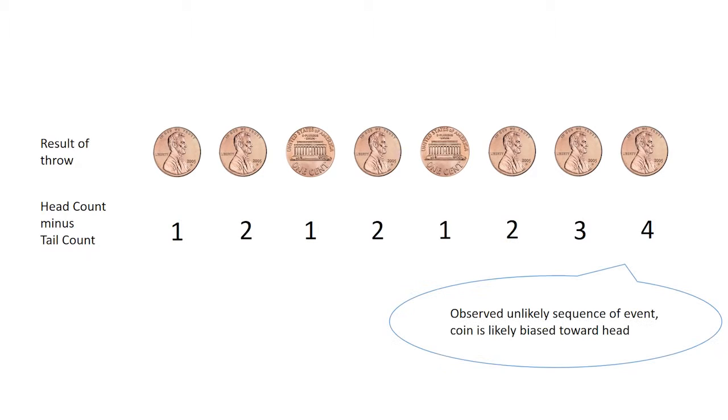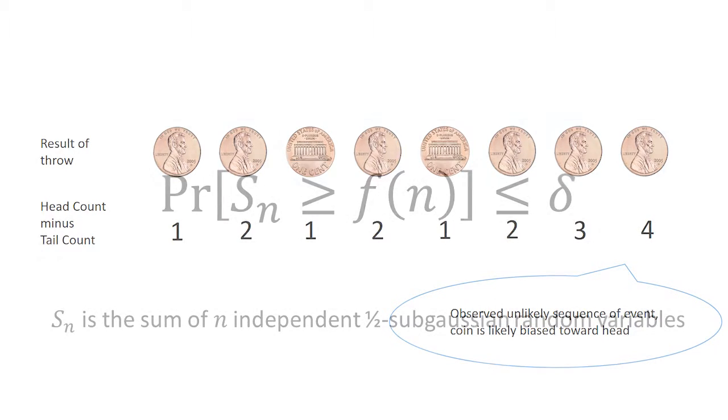Such a problem can be modeled as a random walk by counting the number of heads minus the number of tails. We keep throwing until this value reaches unreasonable thresholds and make confident conclusions. By studying the properties of random walks and how unlikely large deviations happen from what is normal, we can find efficient strategies for this problem and many other problems.